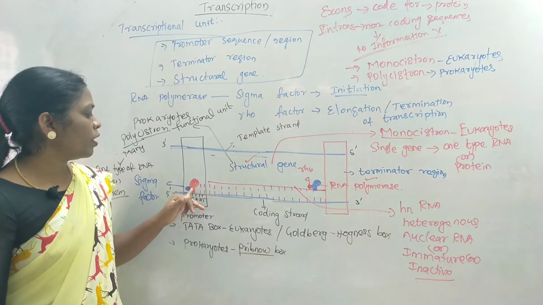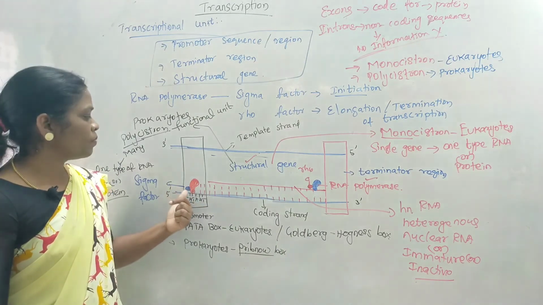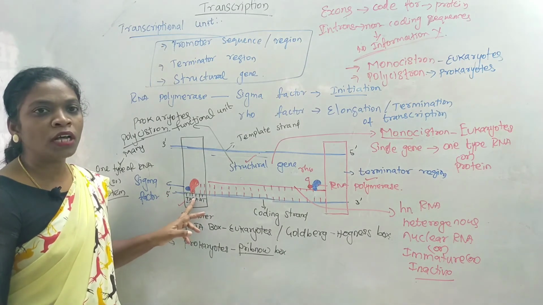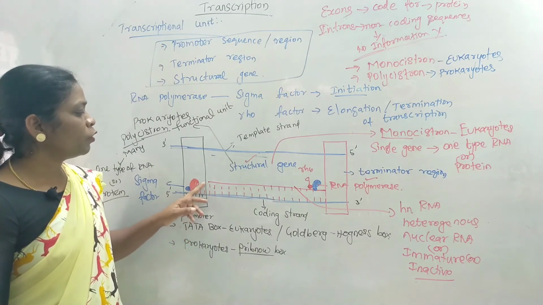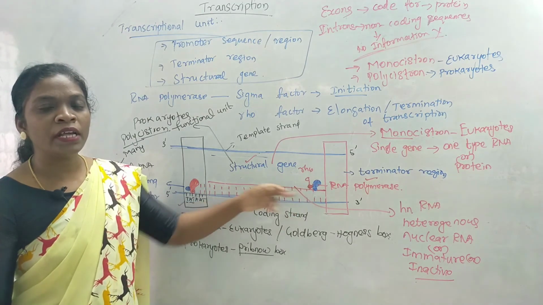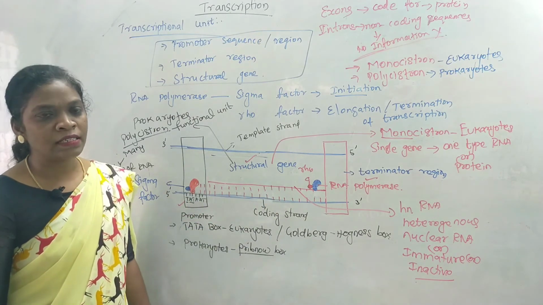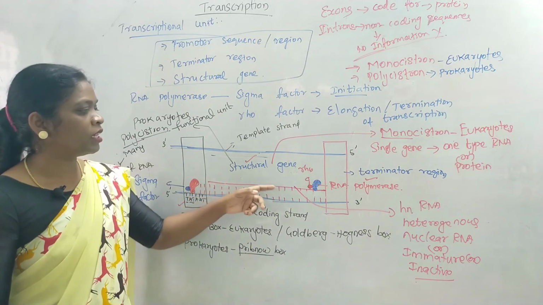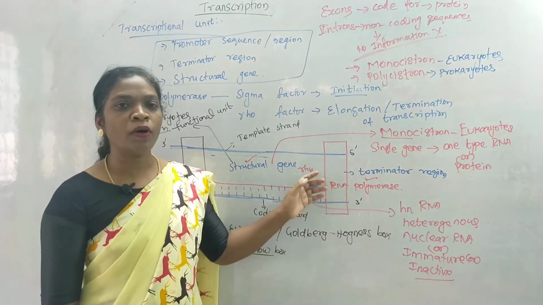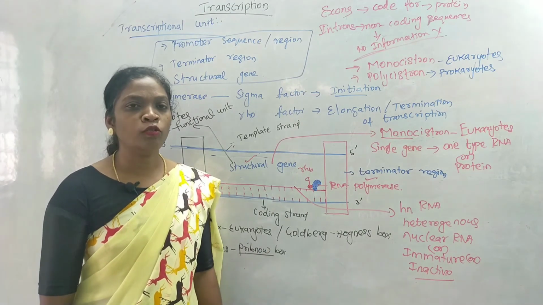Along with this RNA polymerase, there are two factors. One factor is known as sigma factor. This sigma factor will help the RNA polymerase to identify the promoter sequence. When they start to add nucleotides, the rho factor comes and attaches with the RNA polymerase. The sigma factor falls off after initiating the process of transcription. So when they move further, they start to add nucleotides. When they reach the terminator region, the RNA polymerase stops adding the RNA nucleotides.